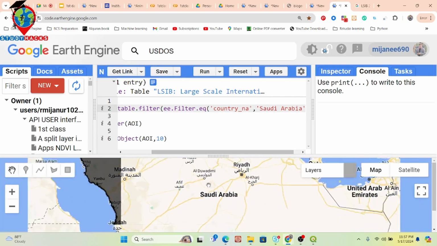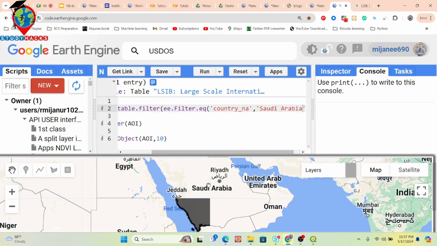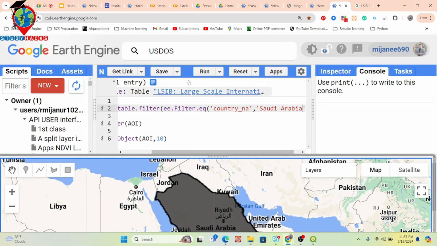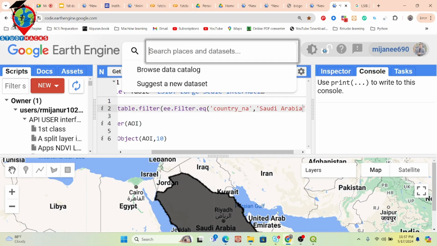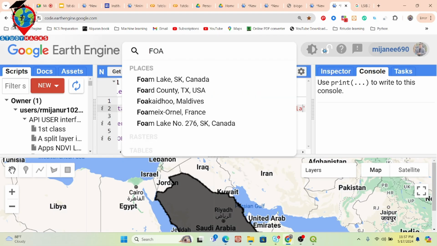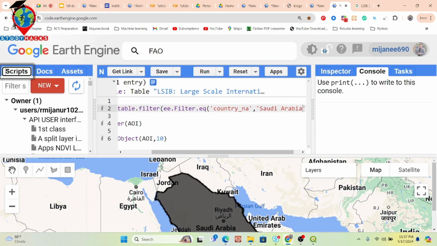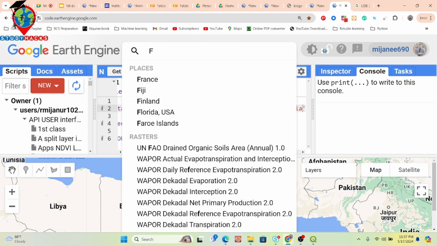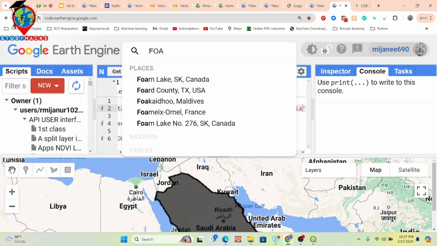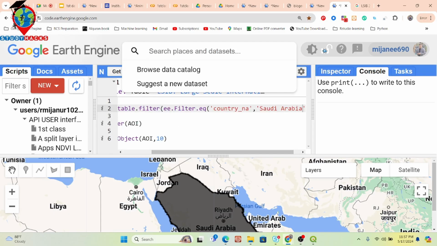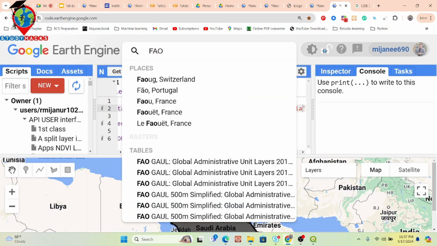Not only for that, suppose you need another data set, like district boundary. So further we have to use another data set here. I simply search here FAO.